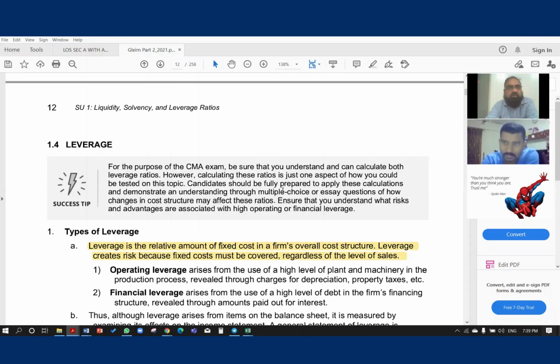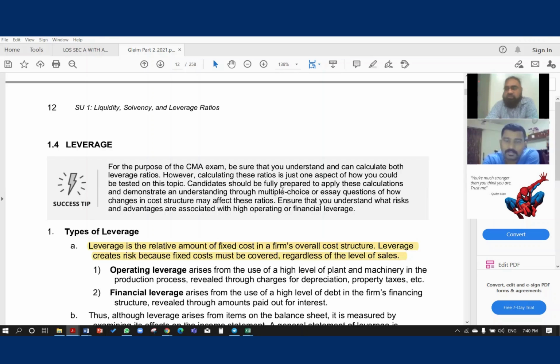But you cannot dispose of your building or your plant. Similarly, if you have some brand or some patent, you cannot dispose of it, because in the future you want to continue. So that is a fixed cost.